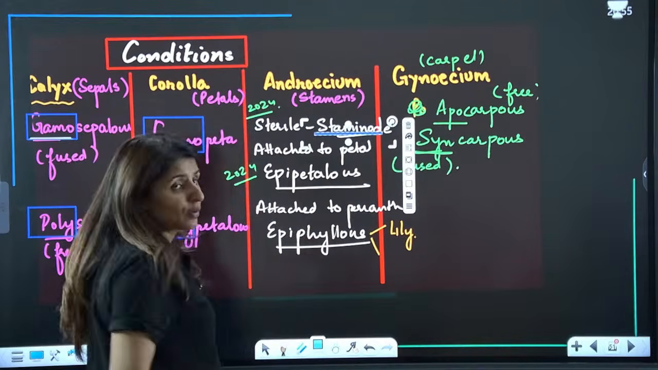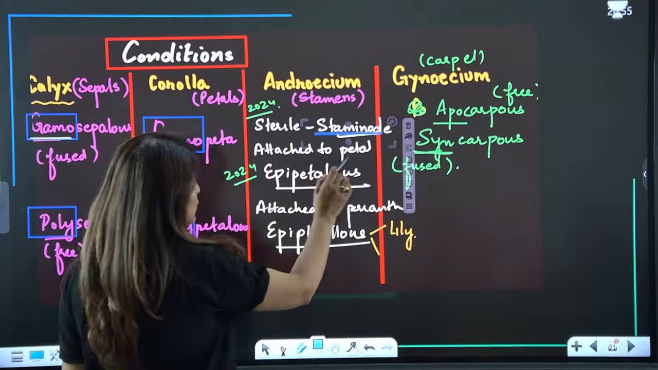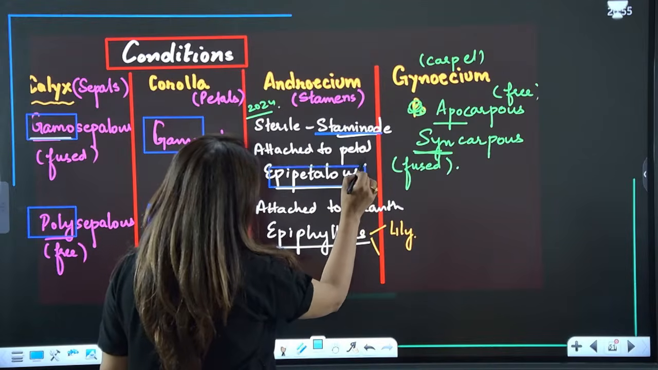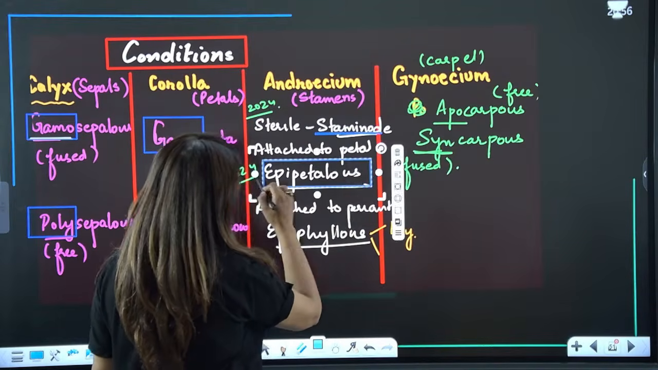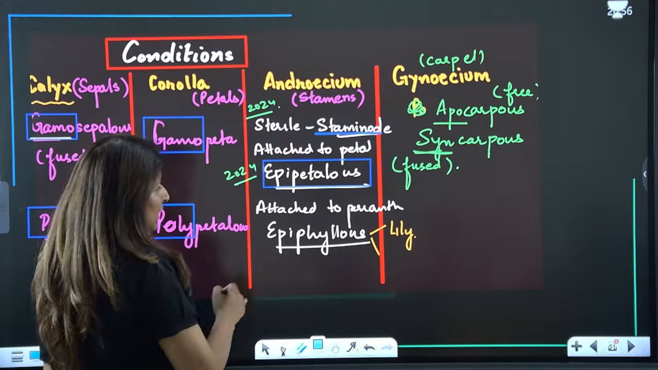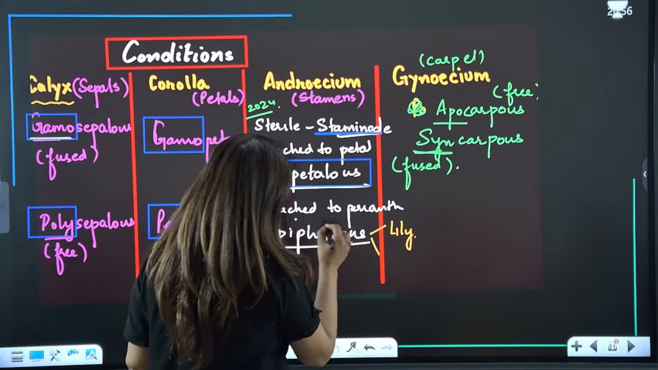This was a 2024 question. If the stamens are attached to the petals, we call this condition epipetalous. This was a 2024 question. Then, if they are attached to the perianth, we call it epiphyllous.